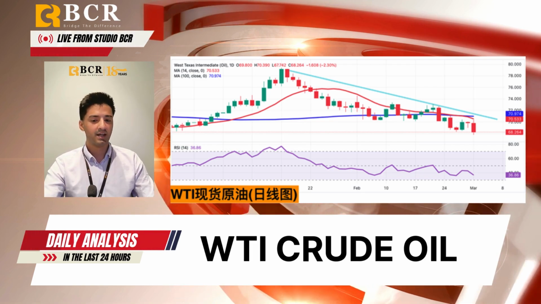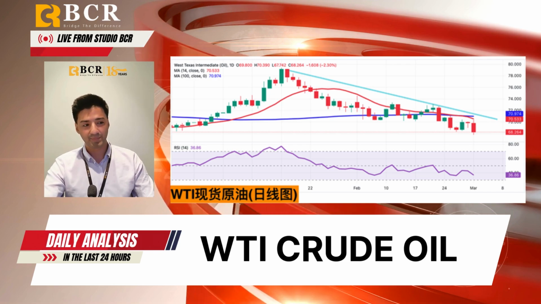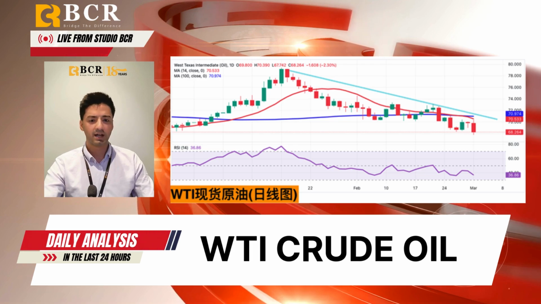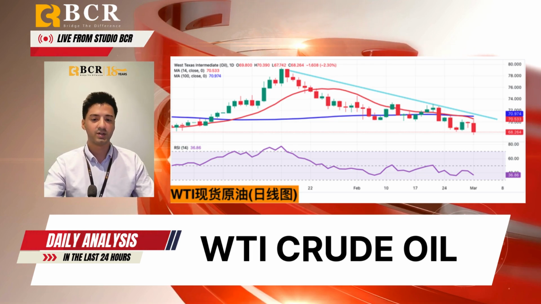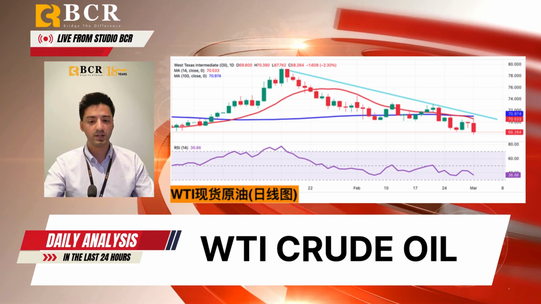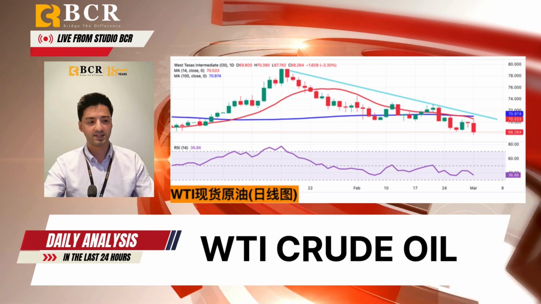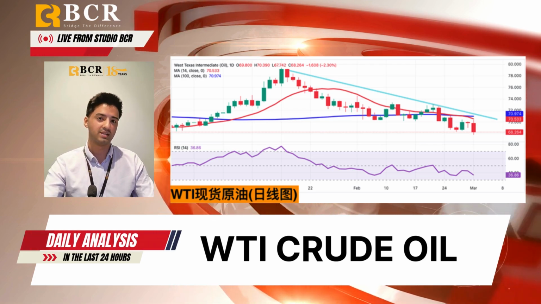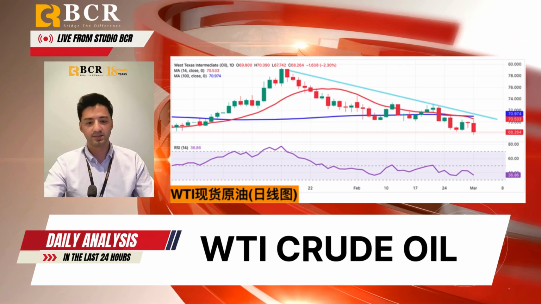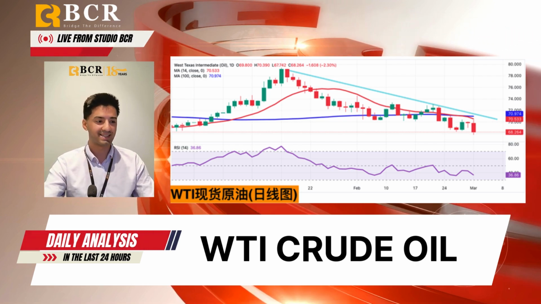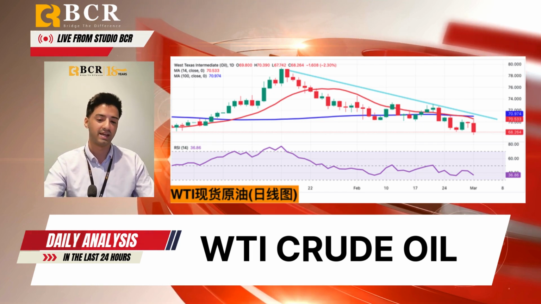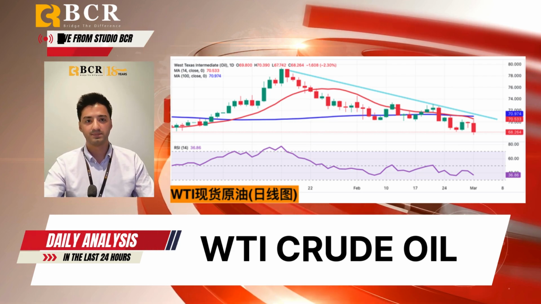On the technical side, oil is attempting to recover with resistance at 71.32, which is the 25-day moving average, and 71.47, which is Friday's high. A breakout could target 72.72, which is February the 21st high, and 73.26, which is the 200-day moving average. However, if bearish momentum resumes, key support levels are 68.30, 68.5, and 67.50 to 66.80, where demand could emerge.